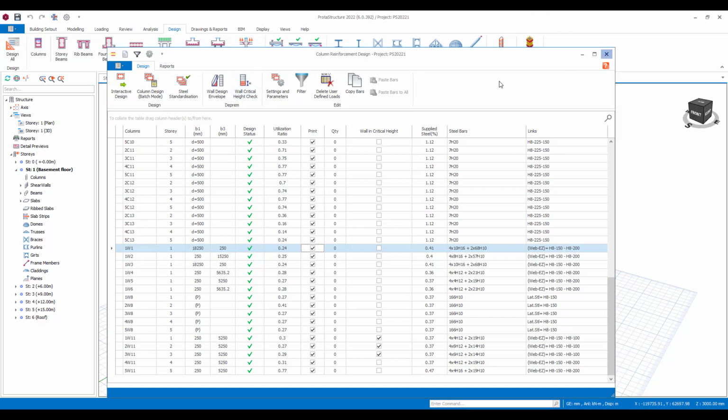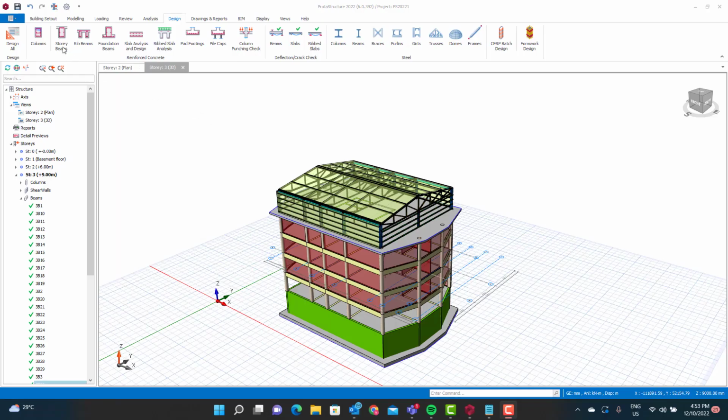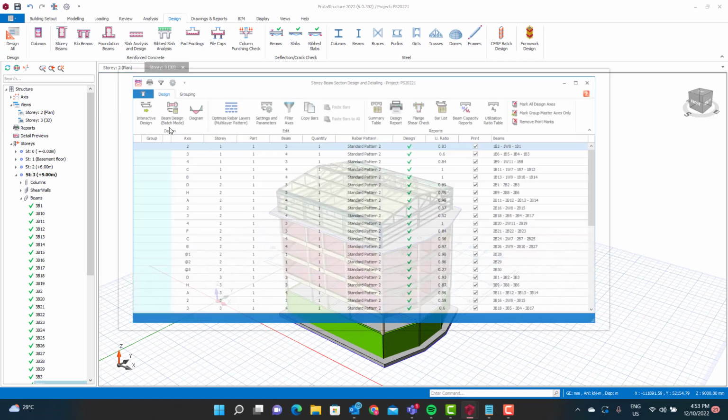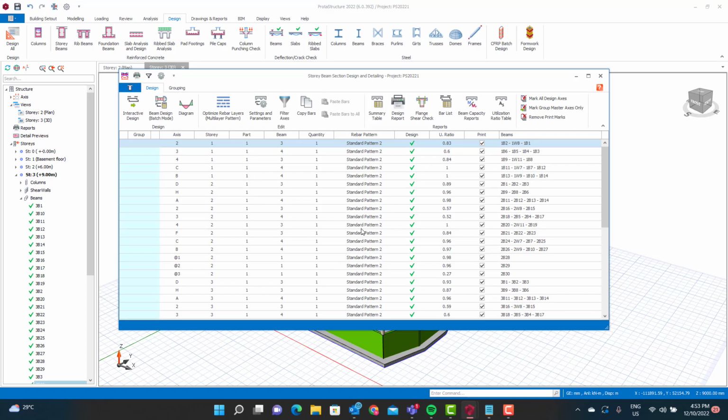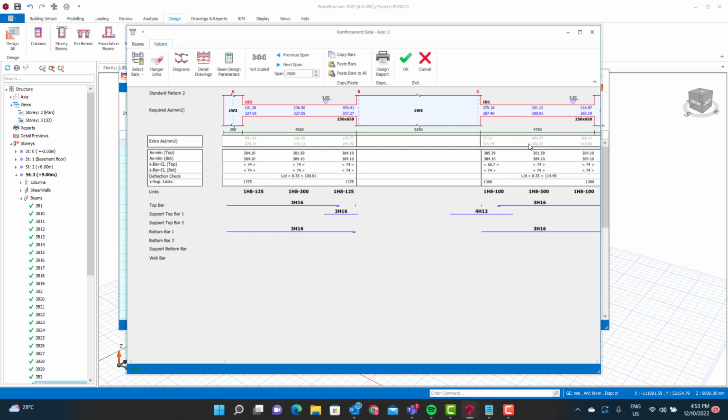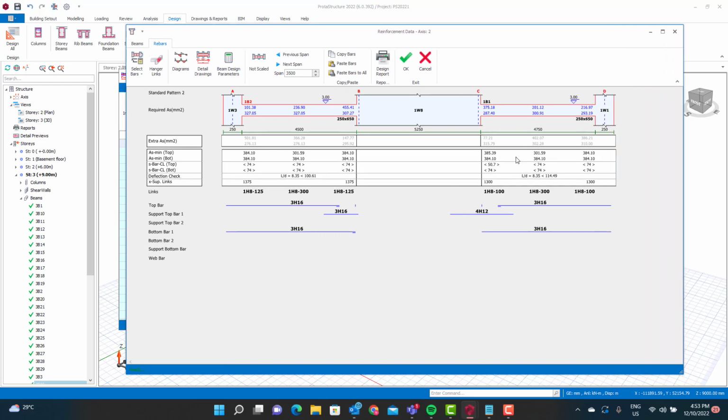Now if you come to the beams and click on the tab, you'll notice that all the beams here have been designed. If you select a beam, you can come in and interrogate this in more detail, so you can see the arrangement of bars that the program has selected.